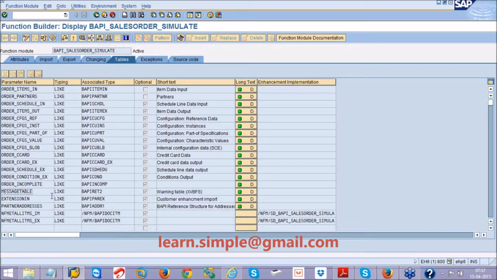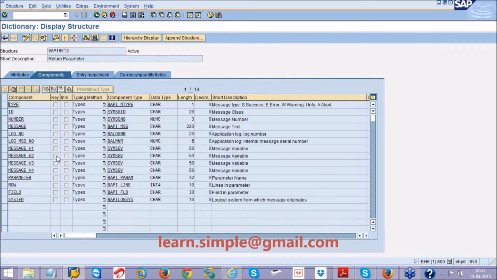One more important FAQ is that the message table in BAPIs should have the structure BAPIRET2. What is this BAPIRET2? It has message type, meaning error, success, warning and so on, message class, message number, and four variables to store your message descriptions.